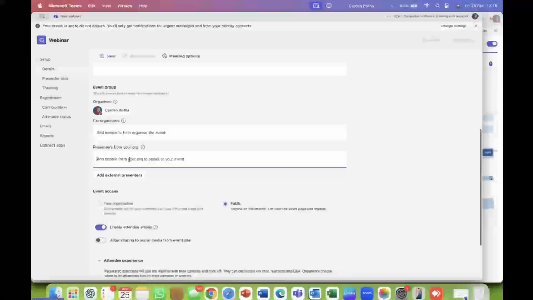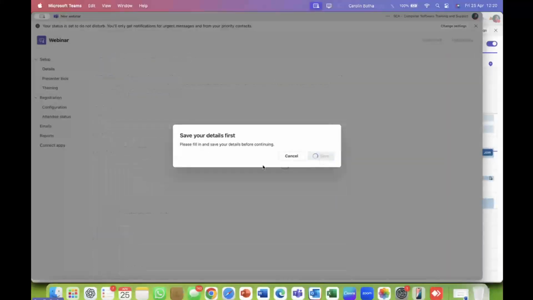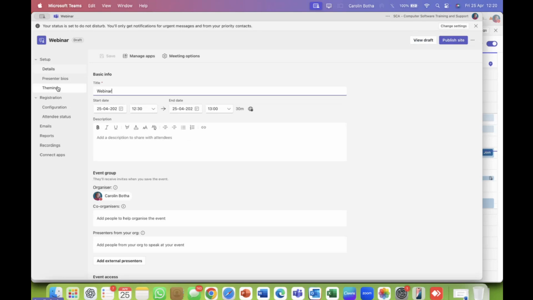So here I will add Elmarie because she's one of the presenters. You can specify whether it's just for your organization or public. In our case, it is a public one. You can enable attendee emails so it can send out emails for you. So there it is, on the left-hand side, those are the details. Let me just save. It's busy saving. I don't know why it's taking so long, but let me talk you through this.